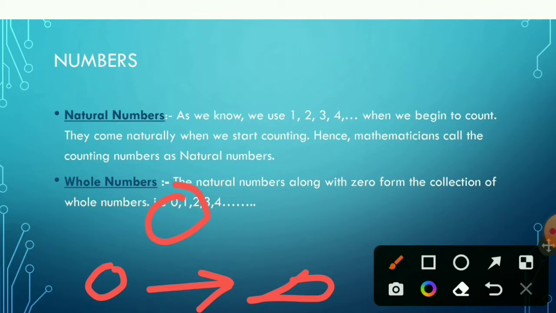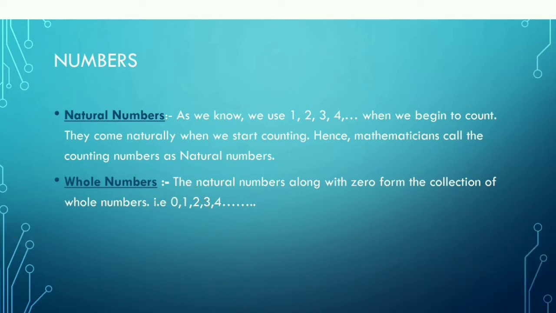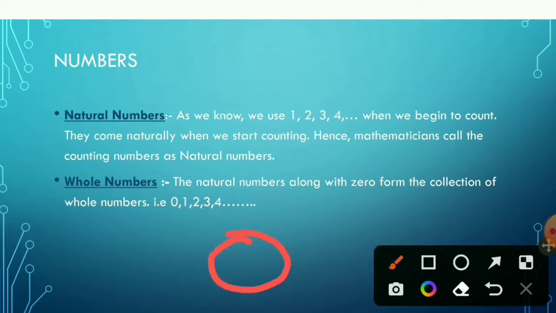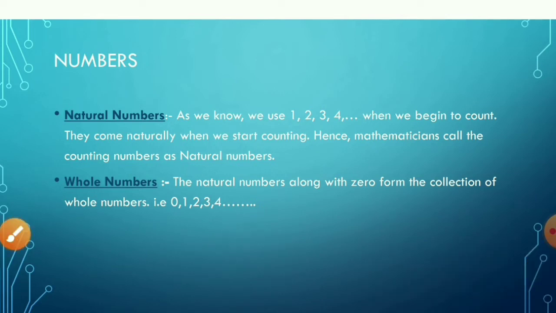So the only difference between a natural number and whole number is that of a 0. 0 is a whole number, but it is not a natural number. So the collection of numbers from 0 to infinity is called a whole number, while the collection of numbers from 1 to infinity is called natural numbers.